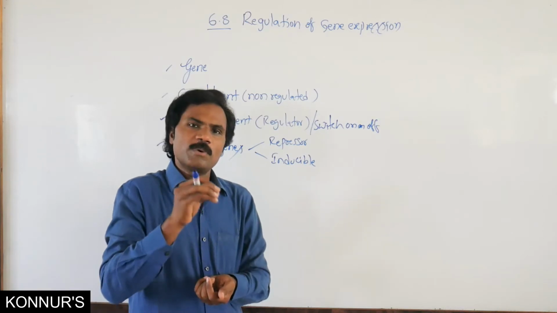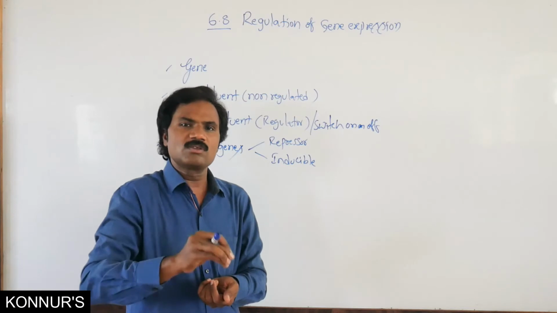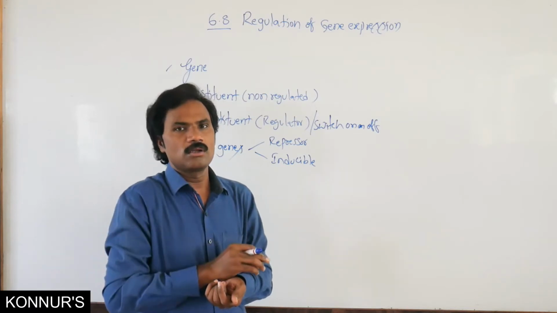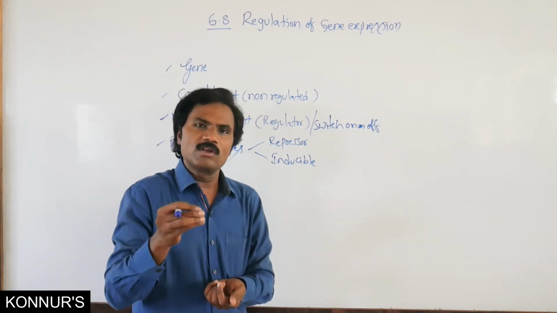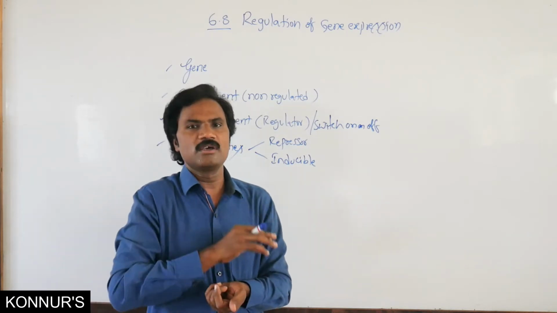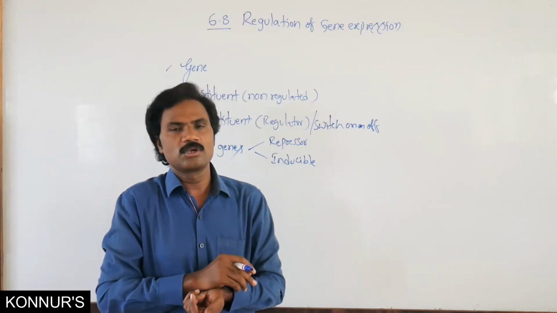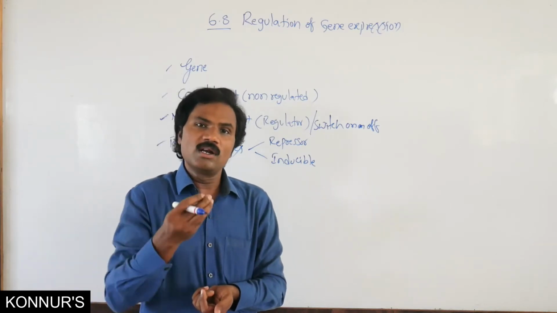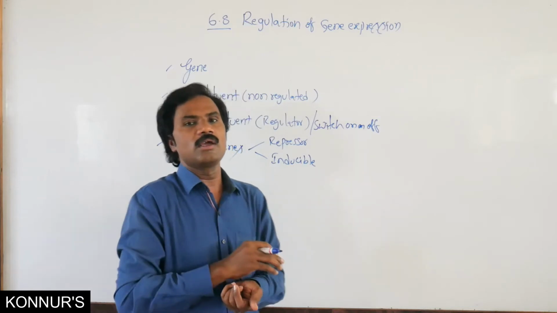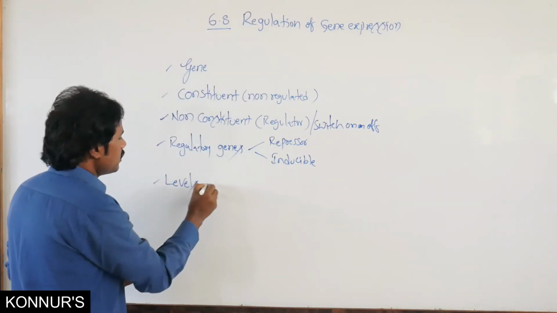Then, how many different levels of gene expression are present in prokaryotes? There are no particular levels in prokaryotes, because only initiation as well as termination is present. Only two. But how many different levels are present in eukaryotic organisms?